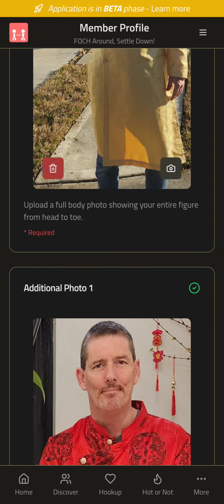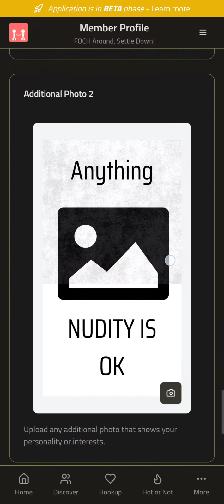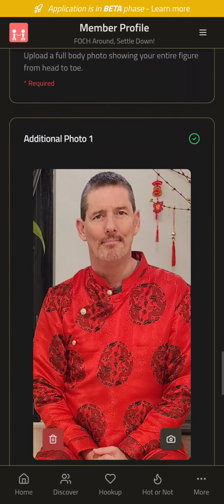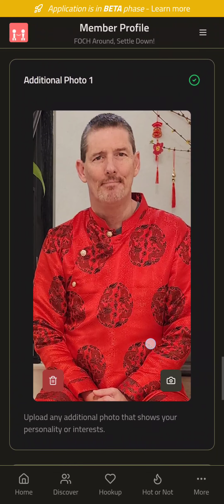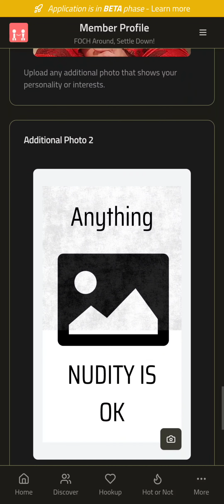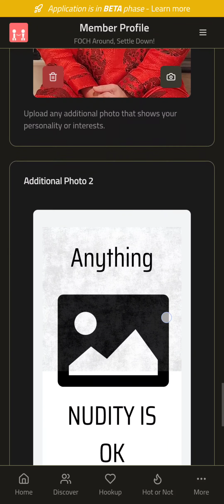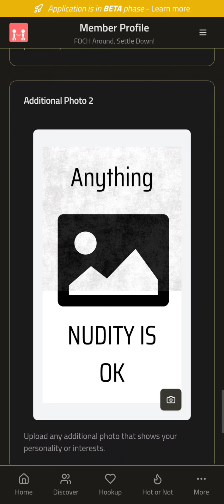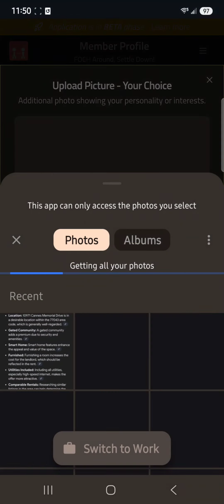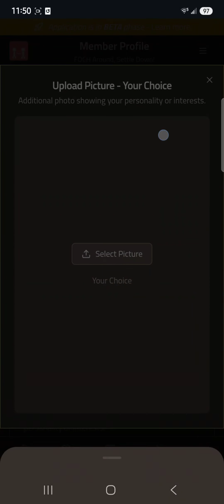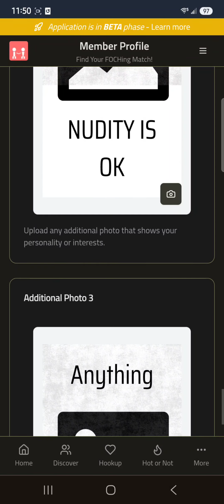See it right there. And then this one's a wild card. This one's a wild card. It could be anything you want. Nudity was fine. And this is just a goofball shot. My wife's Vietnamese, and that's what this is here. Lunar New Year. So you just click here to take and select a picture, upload a picture, right? We're not going to do that right now. Definitely not going to upload anything.